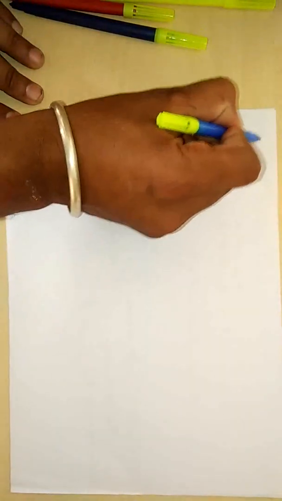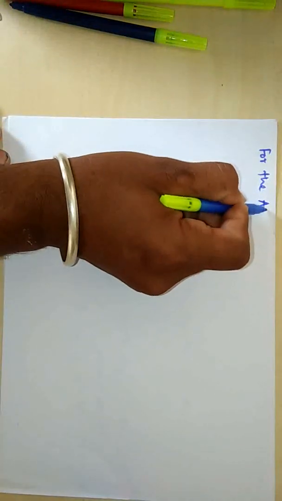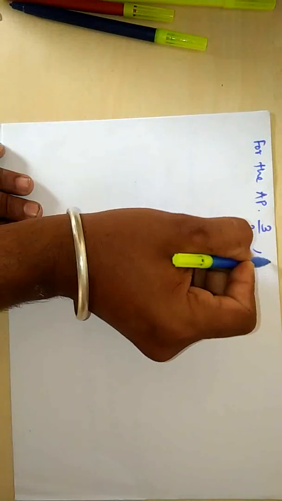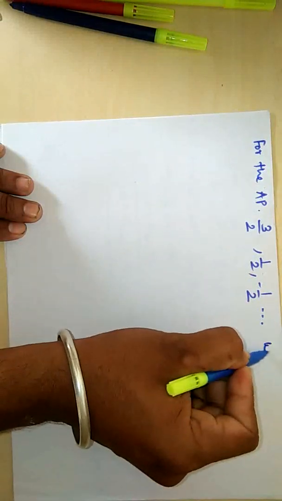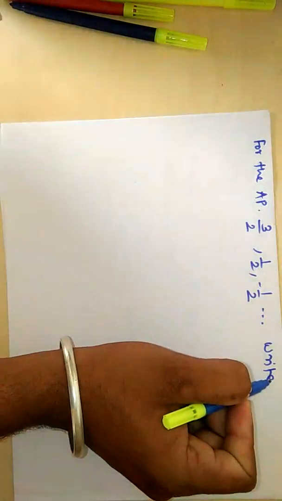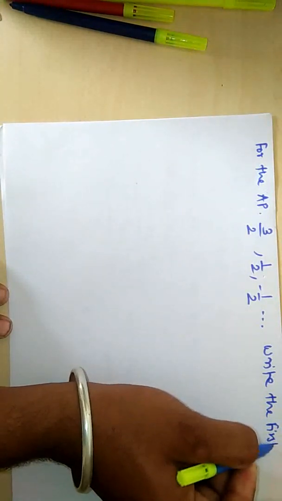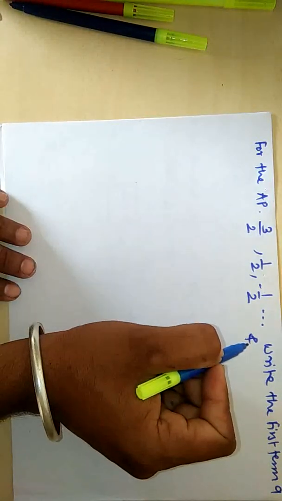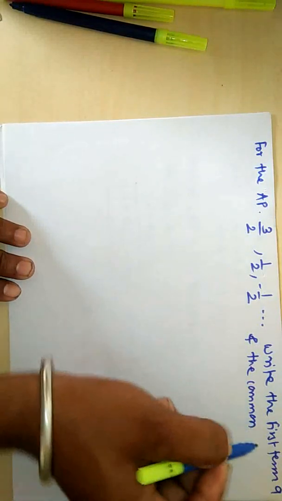For the arithmetic progression 3 by 2, 1 by 2, minus 1 by 2, and so on, write the first term A and the common difference D.